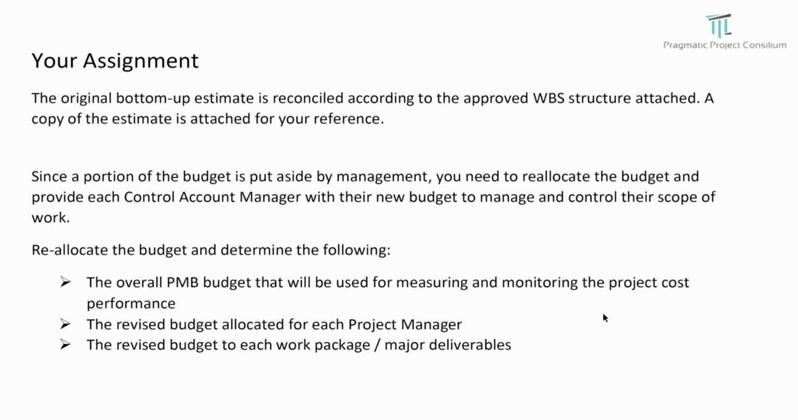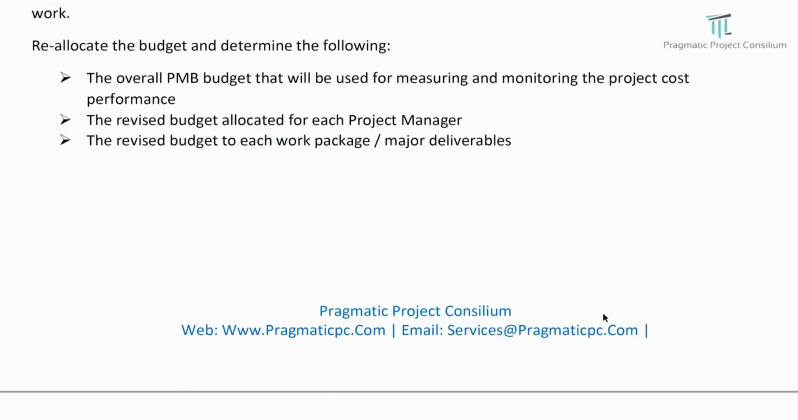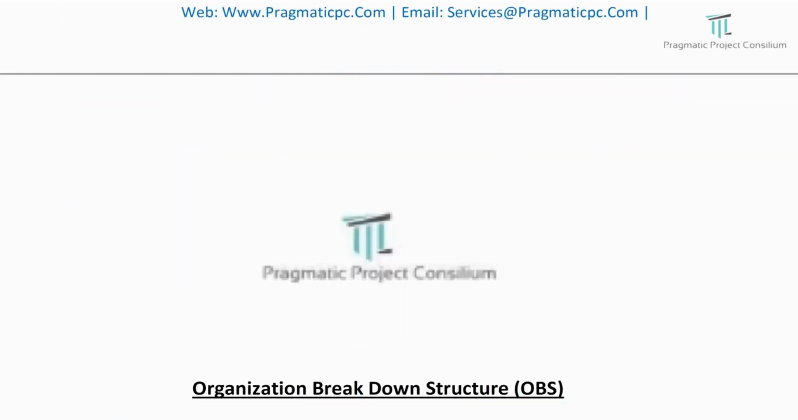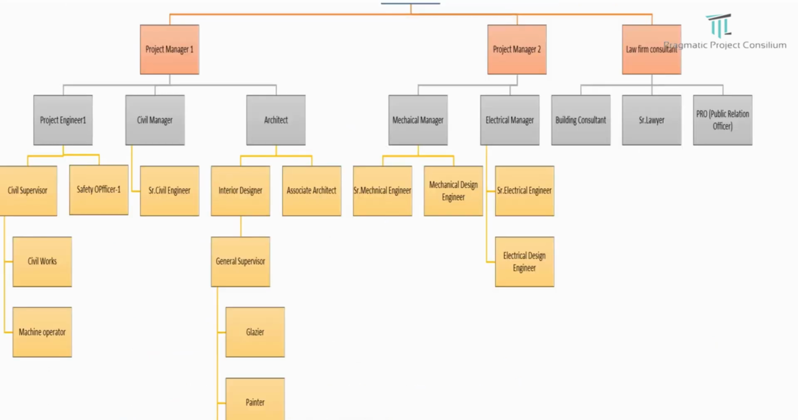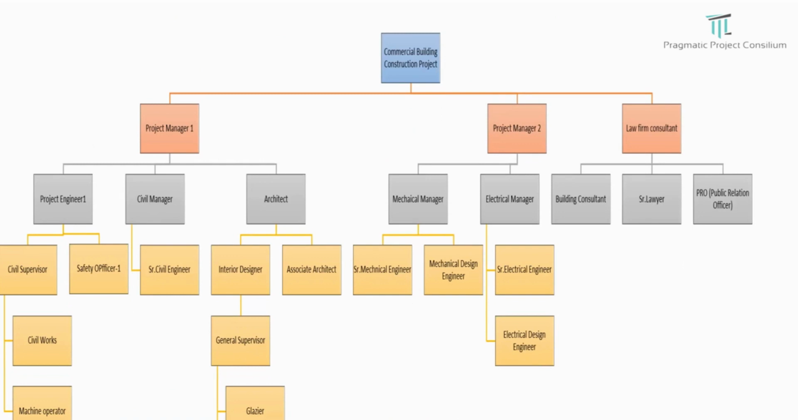Now, our assignment. The original bottom-up estimate is reconciled according to the approved WBS structure, as shown below. A copy of the estimate is attached for your reference. Here is the WBS we have already created with the commercial building, project manager 1, project manager 2, and the law consultant, which we are not going to discuss in this session.